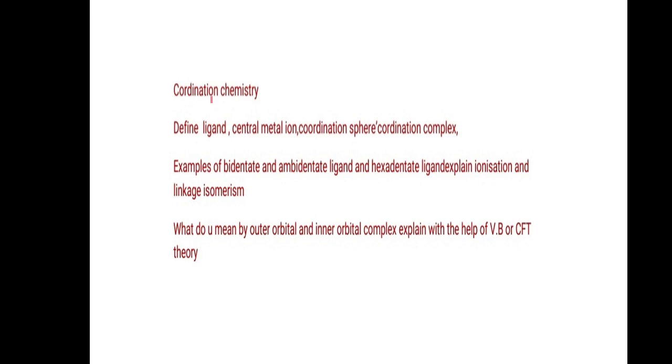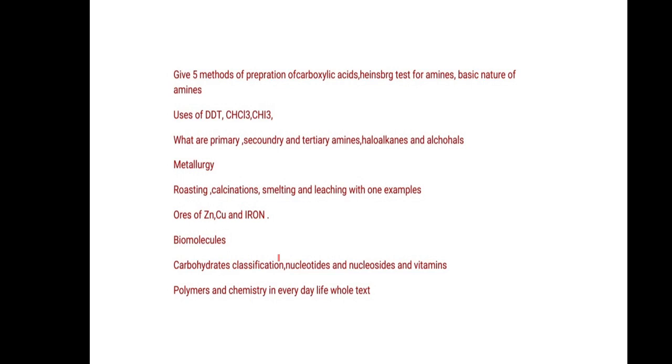Similarly, from coordination chemistry, since it is a vast concept, you have to remember only a few things. That is, what do you mean by ligand, central metal ion, coordination sphere, coordination complex. These will be only definitions. Examples of bidentate and unidentate ligands and even hexadentate ligand. You have to explain ionization and linkage isomerism. What do you mean by outer orbital and inner orbital complexes? You have to explain it on the basis of VBT or CFT theory. Over here you will be given a complex and you have to determine hybridization and structure of that complex, or you have to determine CFSE of that complex.